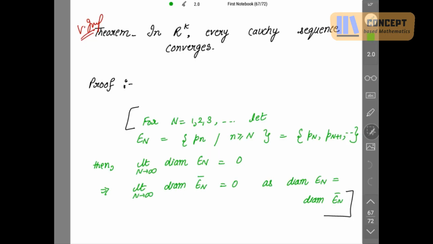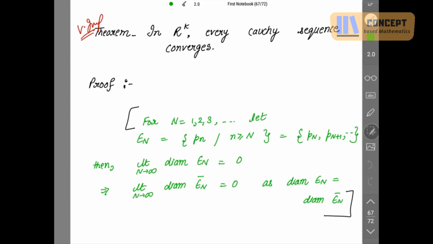So let's start. This is a very important theorem. In Rk, every Cauchy sequence converges. Before this theorem we have done that a Cauchy sequence converges in a compact metric space, right? Now we have to prove that the Cauchy sequence converges in Rk. Rk is your Euclidean space, right? So let's start with the proof.